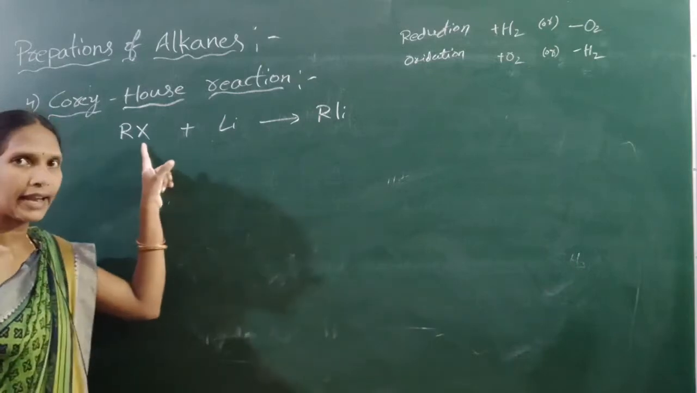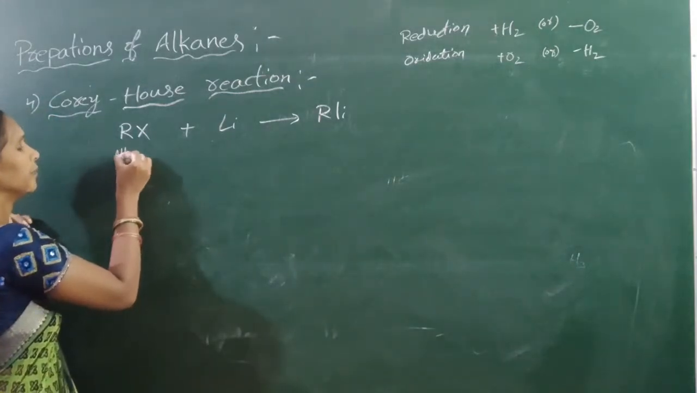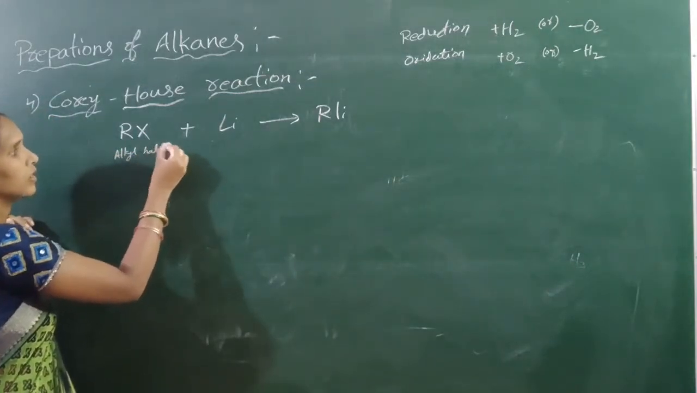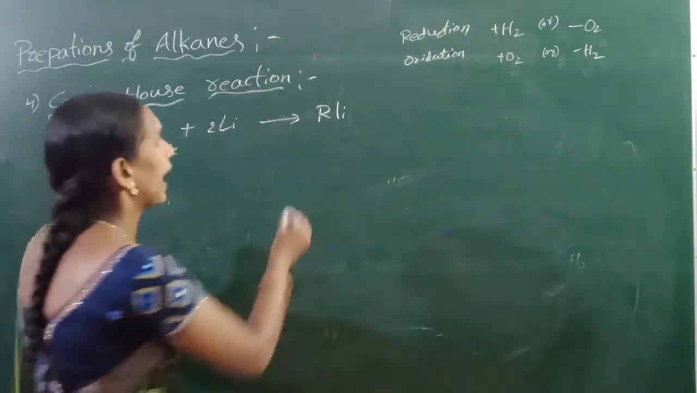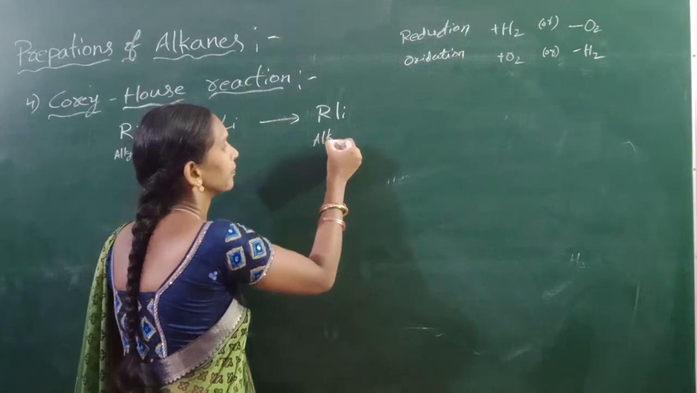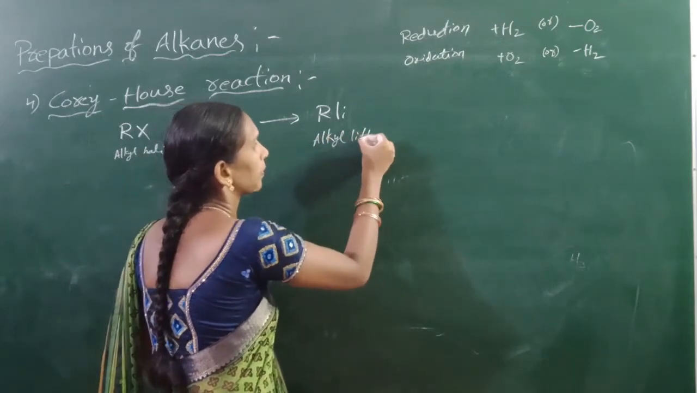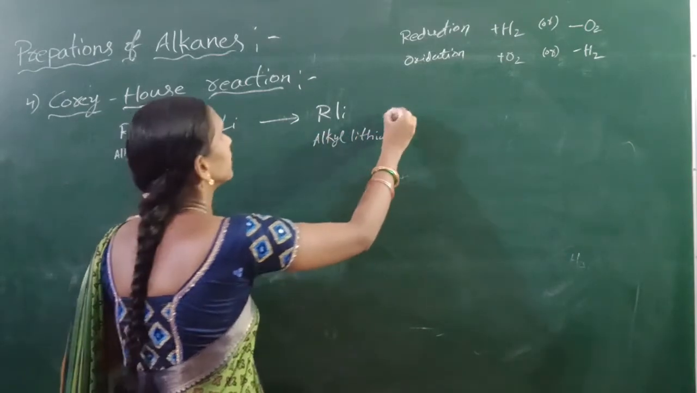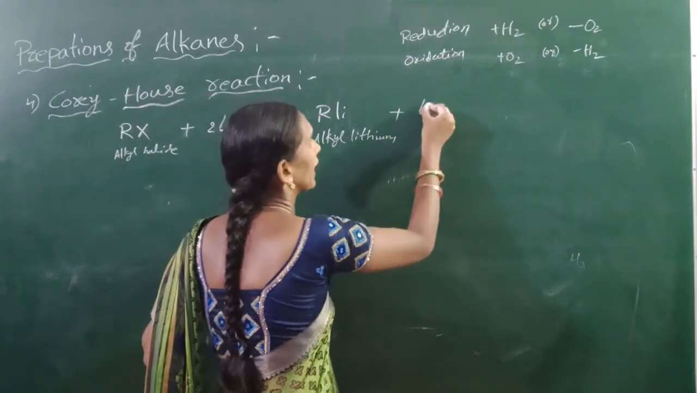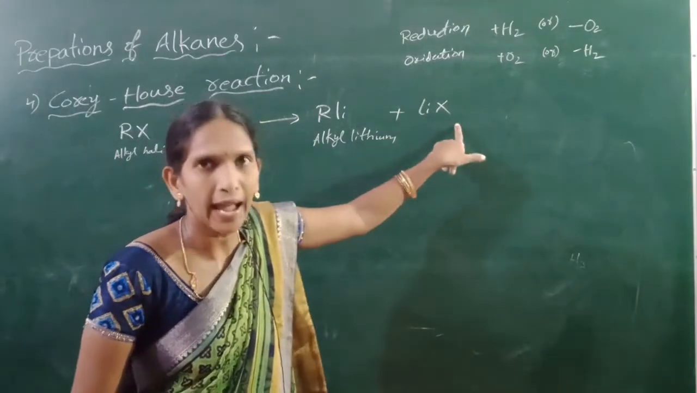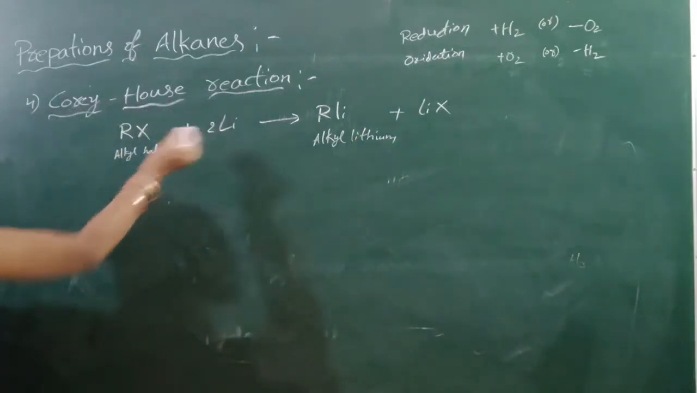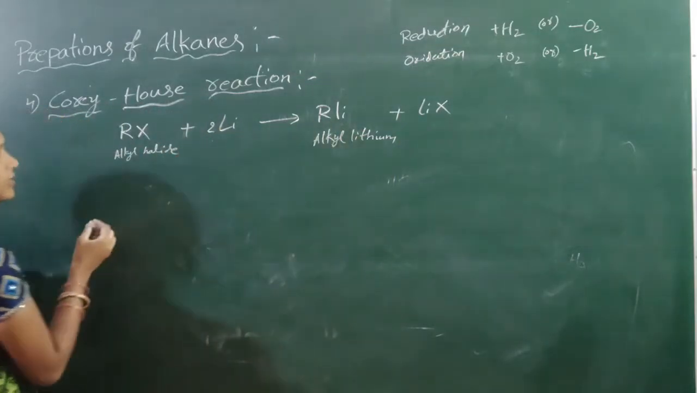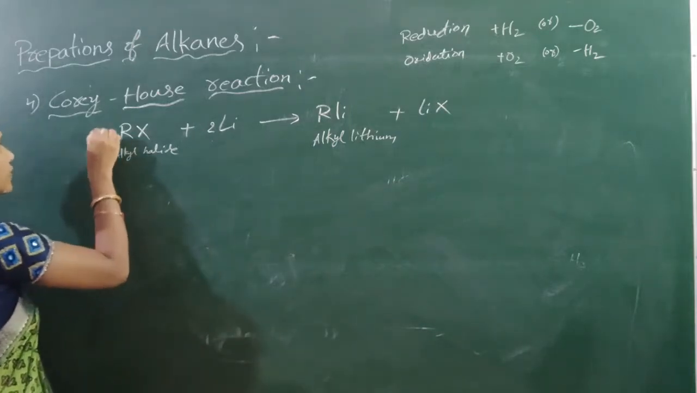Okay, alkyl halide can react with 2 moles of lithium metal to form alkyl lithium plus lithium halide. X means halogens. Okay, lithium halide. This alkyl lithium is the first point.